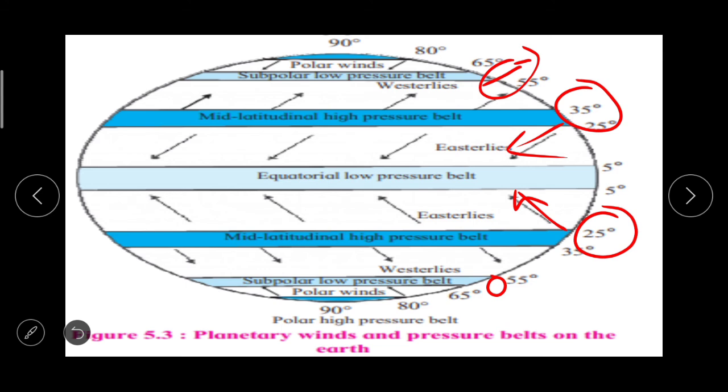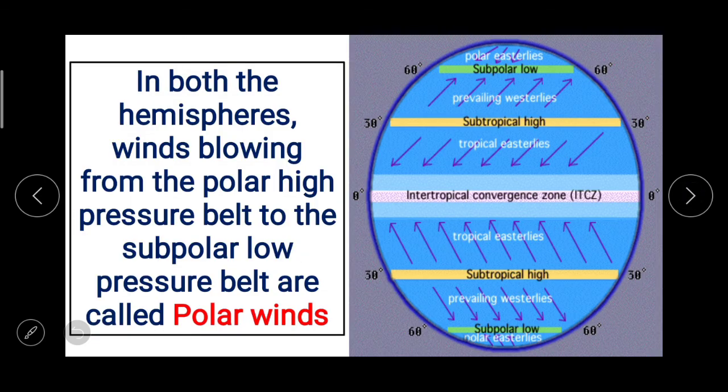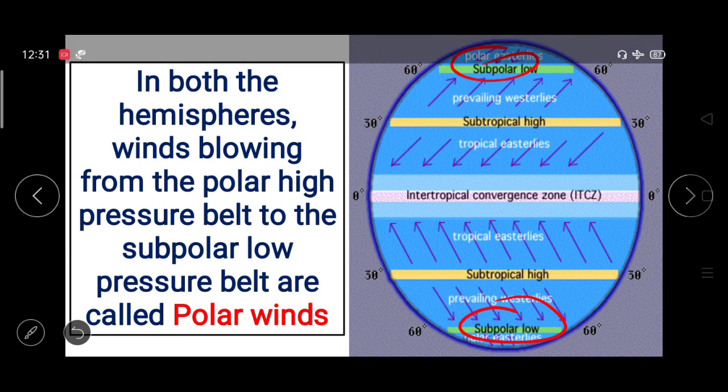This name is given because of the direction. Now in both the hemispheres, winds blowing from the polar high pressure belt to the subpolar low pressure belt are called polar winds. Generally, this type of winds blow from east to west. Here you can see subpolar, polar easterlies.